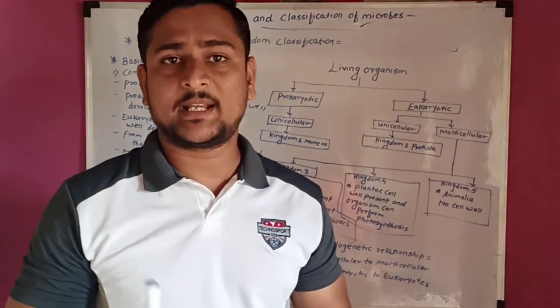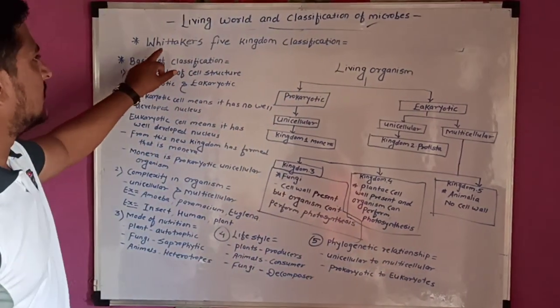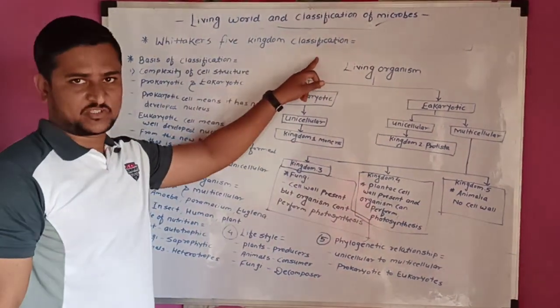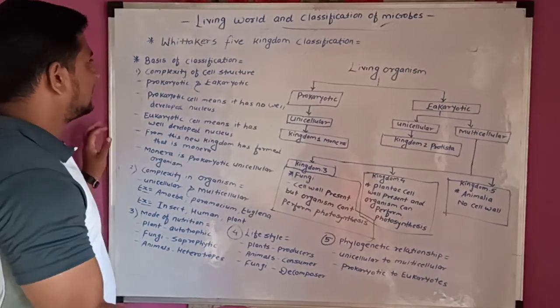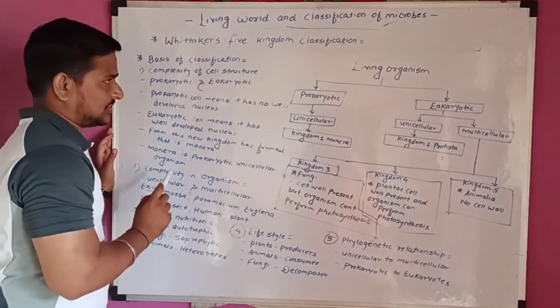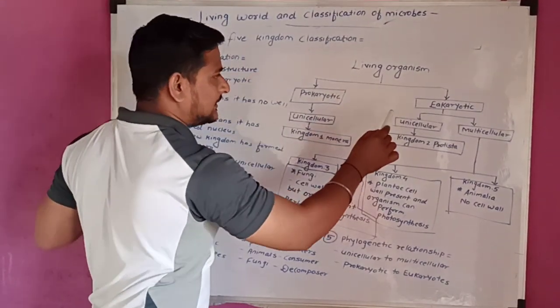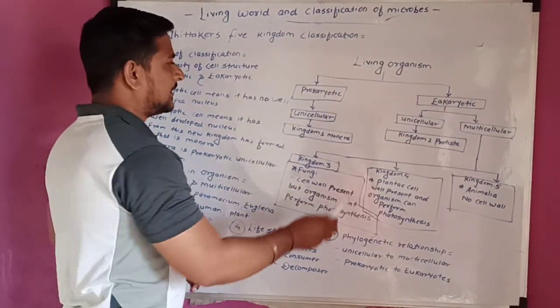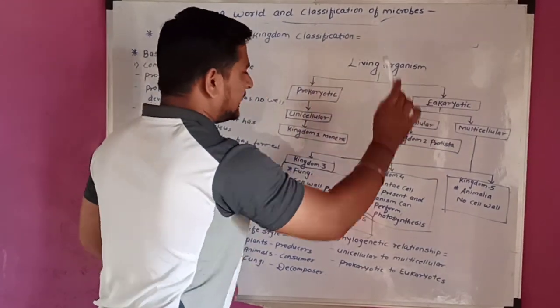Here we are studying the 8th standard topic, and the topic is Whittaker's 5 kingdoms of classification. On which basis did he make the classification? See here, the first point is the complexity of the cell structure. The living organisms are divided into two parts. First one is the prokaryotic cells and second one is the eukaryotic cells.